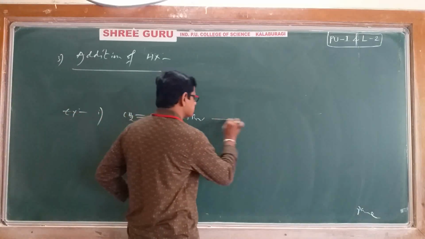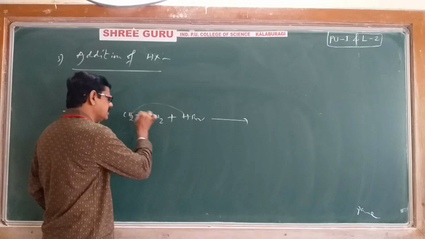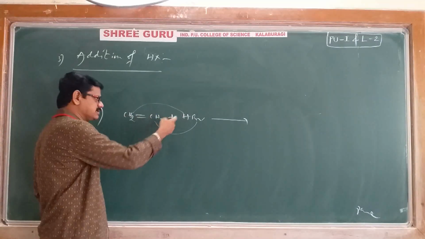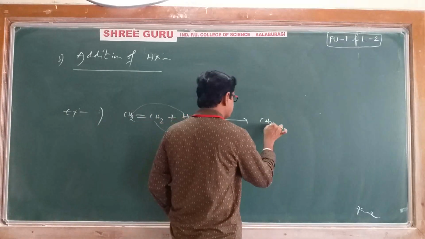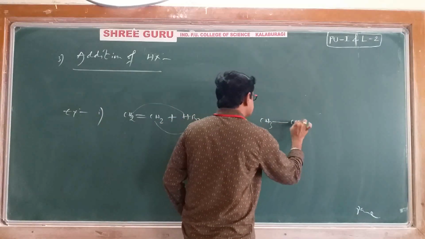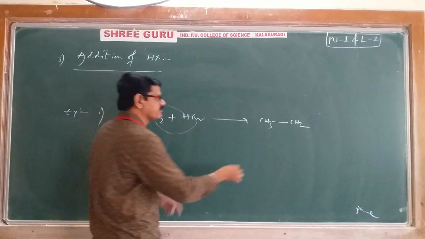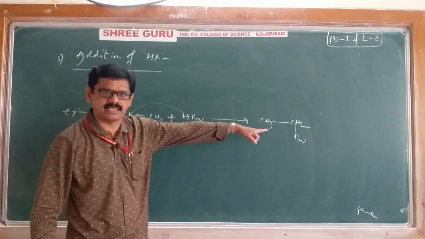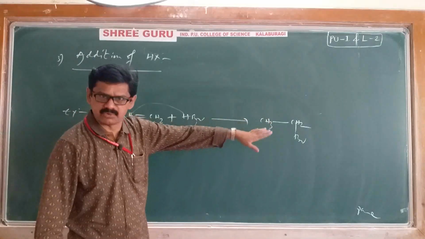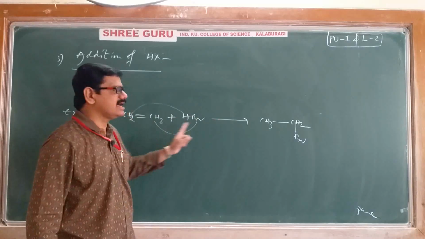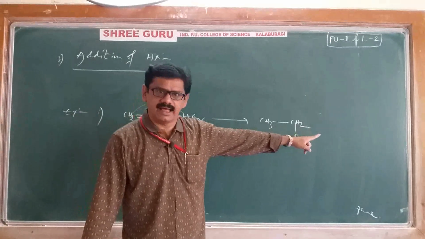Therefore you will get CH3, with the double bond converted to a single bond, and CH2Br. Its name is already known to you: bromoethane. Bromoethane or ethyl bromide is obtained. An alkyl halide is obtained; the alkene has converted into an alkyl halide.